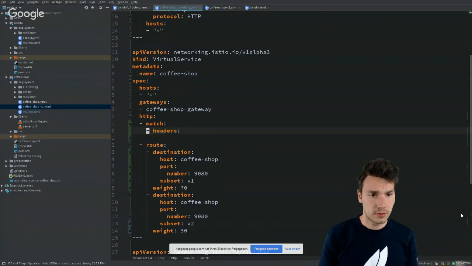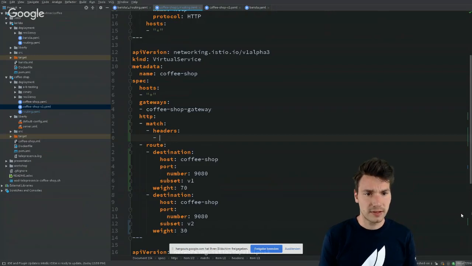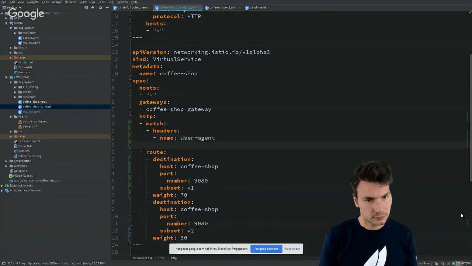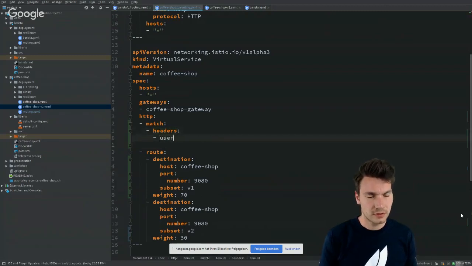This is, I think, an array, to, for example, take the header, I think it's name, user agent. No, it's headers. Oh no, headers user agent.